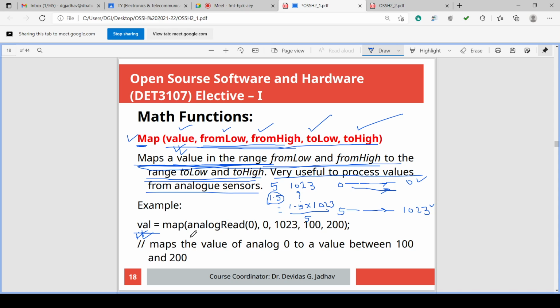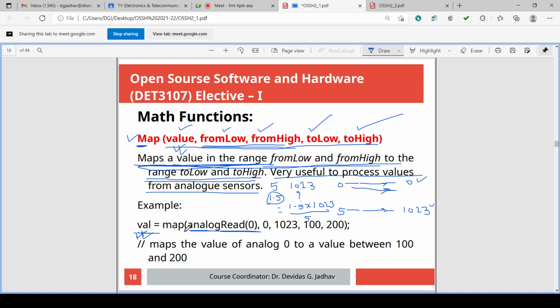So map is a function in which the first argument, that is the value, is analogRead(0). analogRead is a function which reads the value on the pin which is passed into its argument.